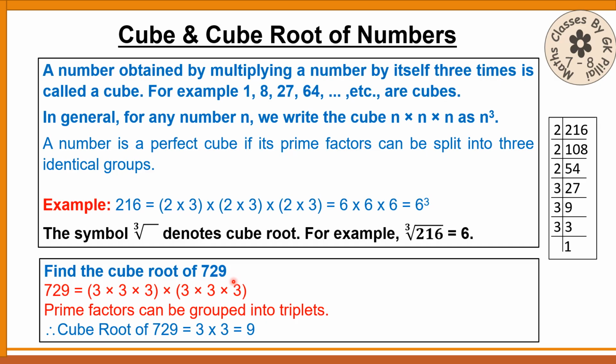Let me give you another example for finding the cube root of a number. Cube root of 729. We have prime factorized. We got these factors. We have made it into triplets. There are 2 triplets. So prime factors can be grouped into triplets. And the cube root of 729 will be 1 3 from here and another 3 from here. That will be 9.